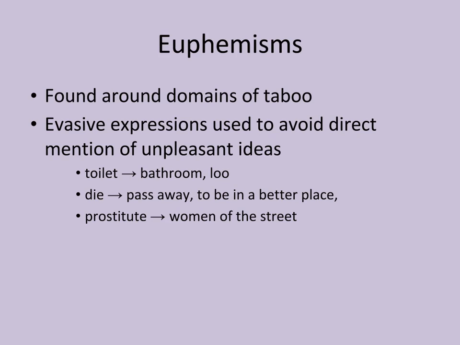Euphemisms. Euphemisms are also considered when we talk about taboo. Euphemisms are evasive expressions used to avoid direct mention of unpleasant ideas. So consider the word toilet. Instead of toilet, we'll often say bathroom or loo. So bathroom and loo are euphemisms for toilet. Instead of saying die, and to avoid the taboo of the word die, we could use euphemisms such as to pass away or to be in a better place. Prostitute, we could say woman of the street.